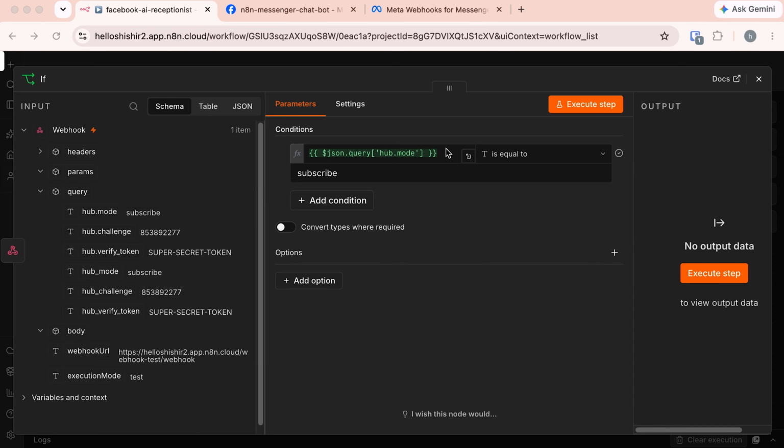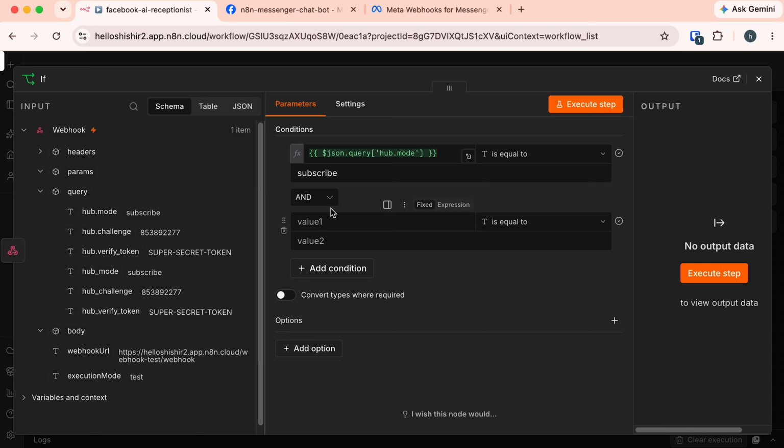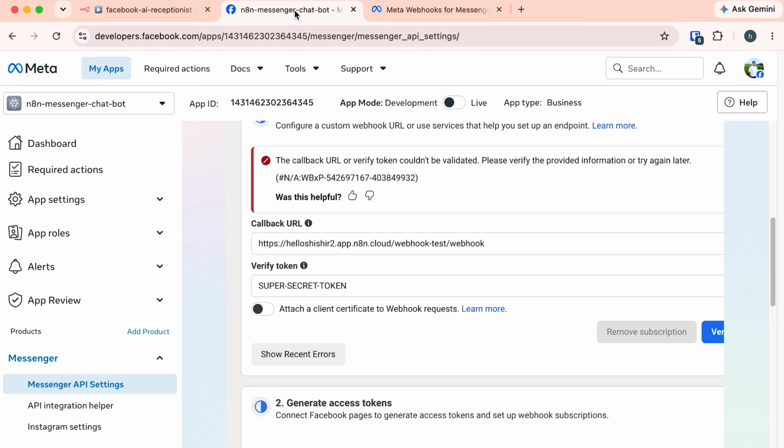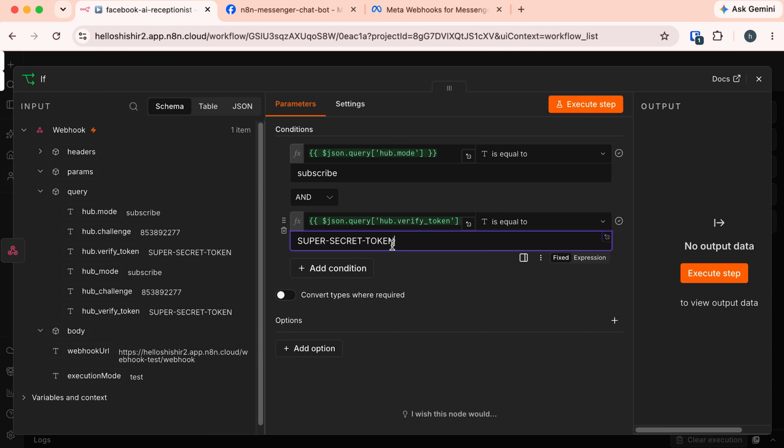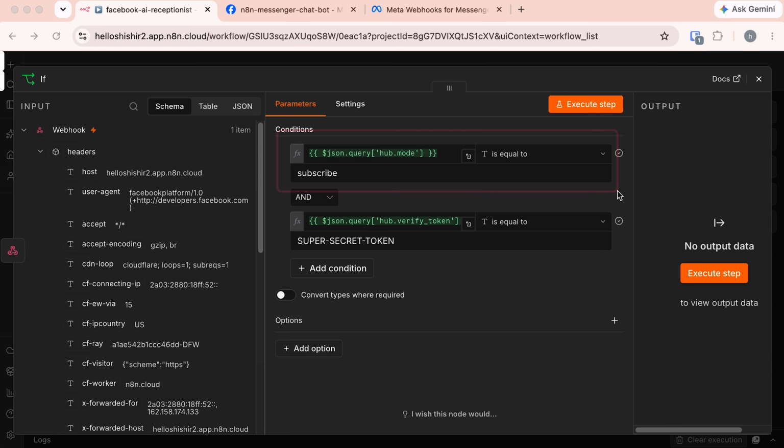Our second condition is for hub.verify token. To add that, click on this add condition button and make sure this AND is selected, because these two conditions must both match. And here in value 1, drag this hub.verify token, is equal to, and in value 2, provide the token that we have set in the messenger. Let's go back to the messenger, and here is the token. Let's copy this, and here in our n8n, paste the value. Now, if these two conditions are matched, then we'll respond to Facebook with the challenge.